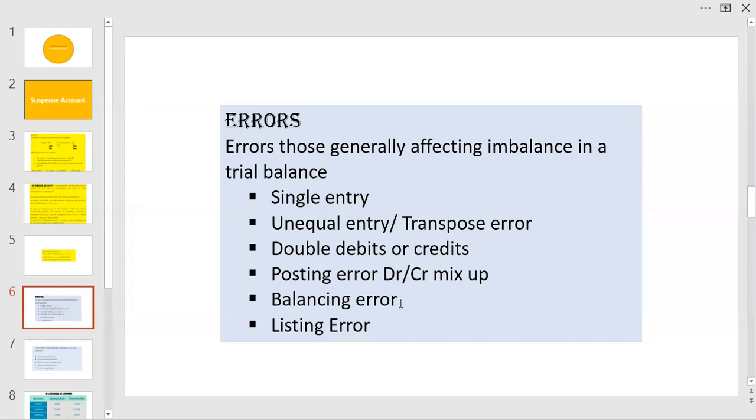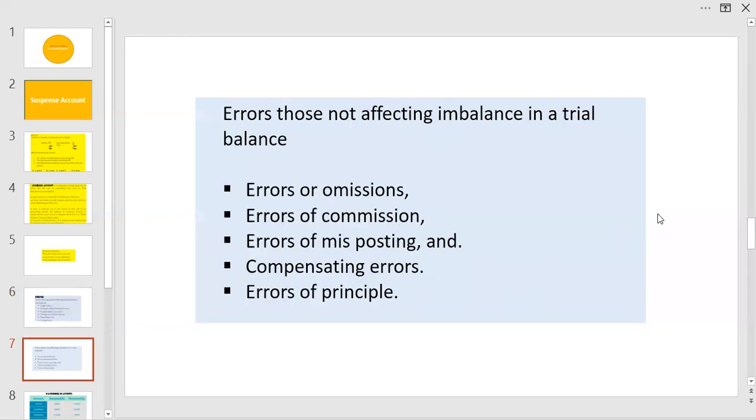Balancing error. When the accounts are balanced, some mathematical mistakes could take place. Listing error is when we take all the accounts for the purpose of trial balance. Sometimes some mistakes could occur. All these errors will create some disagreement in the trial balance. Therefore, this will get corrected through the suspense account. But there are other errors where those will not cause any difference in the trial balance and mostly may get undetected. Let's look at some of them.